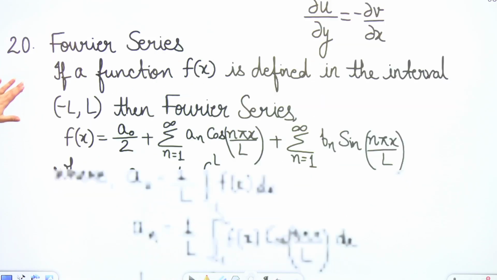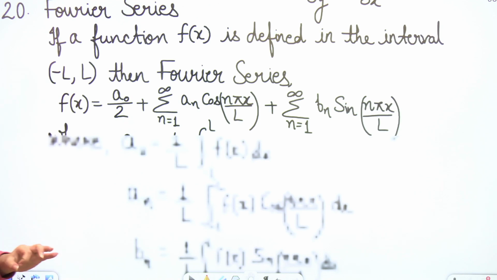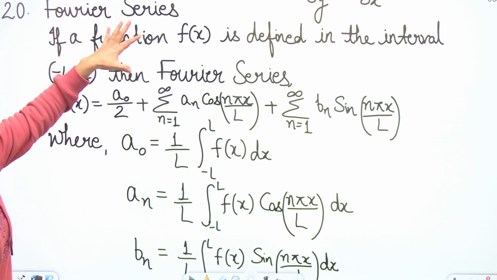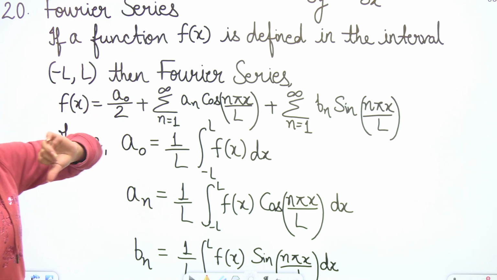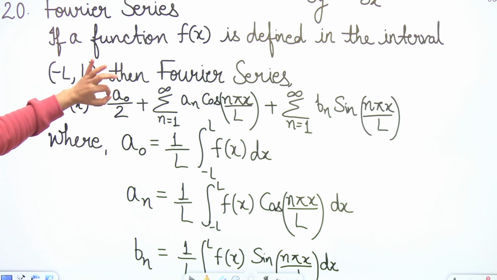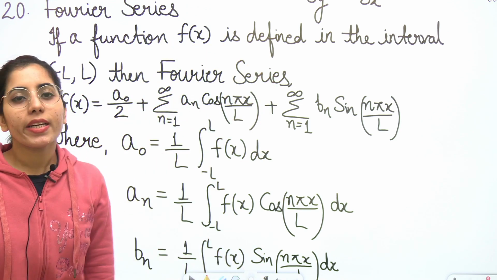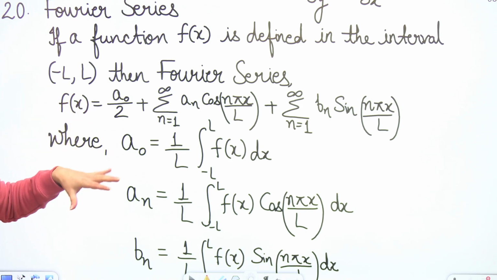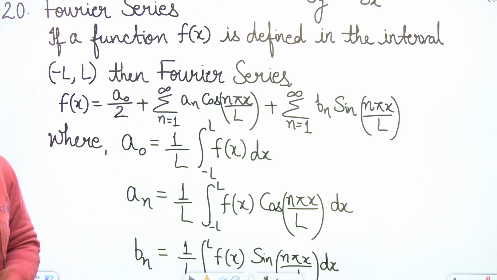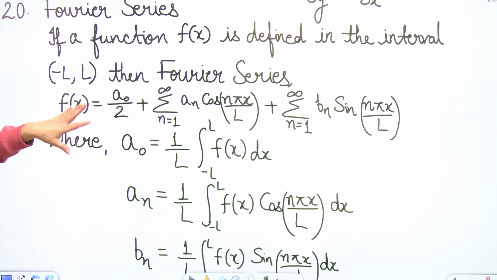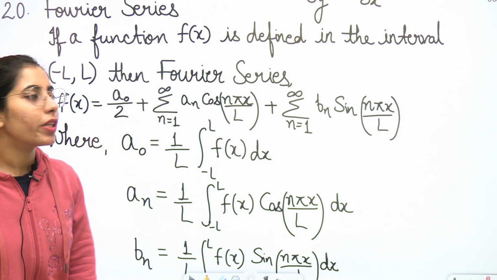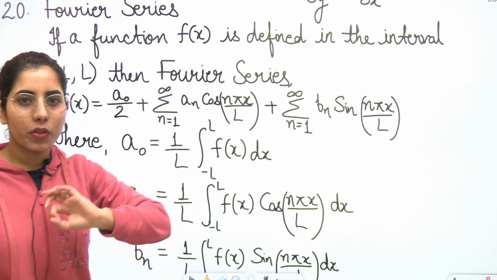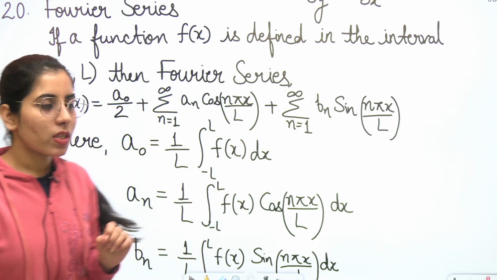Next point, the 20th point now, is the Fourier series. There was one point which was like an expression, but we did not have that exact expression there; we will try to include it if possible. So, Fourier series: if a function f(x) is defined in the interval minus l to l, then the Fourier series will be in this form: a naught upon 2, plus summation n equals 1 to infinity a n cos n pi x by l, plus summation n equals 1 to infinity b n sin n pi x by l.